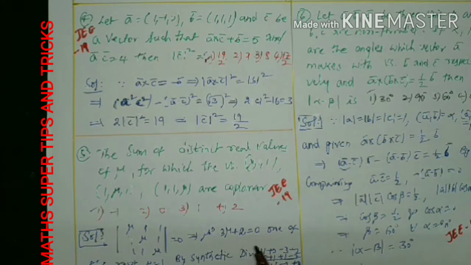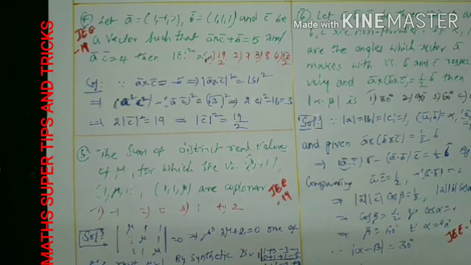Now this is a cubic equation. We already got one of the roots. Next, the quadratic equation becomes: the first quotient mu square is 1, the second element for mu is 1, constant minus 2. By solving this quadratic equation, you can get the two more roots. What are those? 1 and minus 2. There will be three roots. What are the three roots? 1, 1, minus 2. What are the different roots here? 1 and minus 2. Its sum is asked.